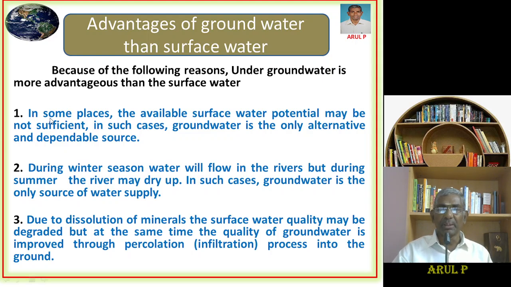Number one, in some places, the available surface water potential may not be sufficient. So in some places the surface water is not sufficient, and in this case we have to use groundwater as an alternative.